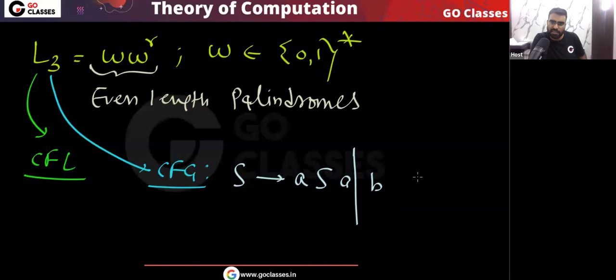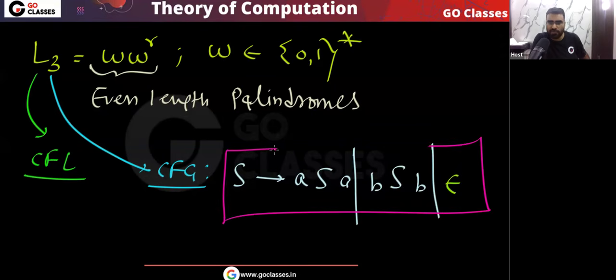If the first symbol is B, the last symbol must be B, and in between you can put any even length palindrome. Also, epsilon is an even length palindrome. This is the context free grammar for this language. So that is the reason I can say this language is a CFL. Because there is a context free grammar, I can say L3 is a CFL.